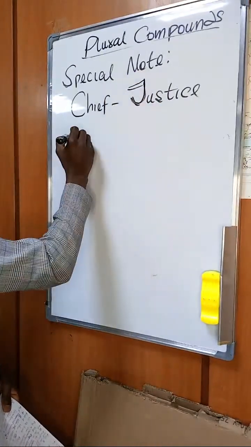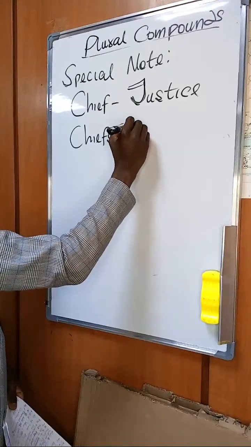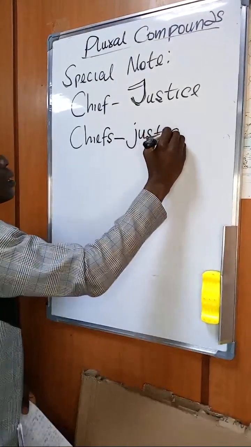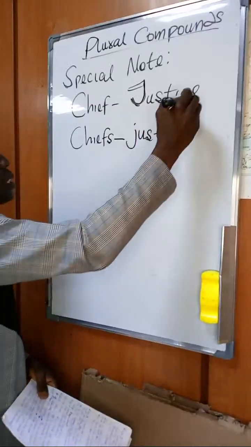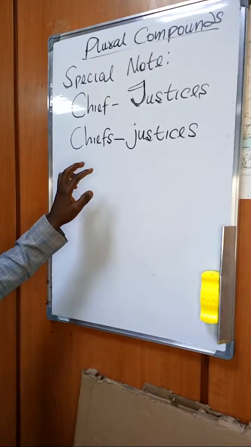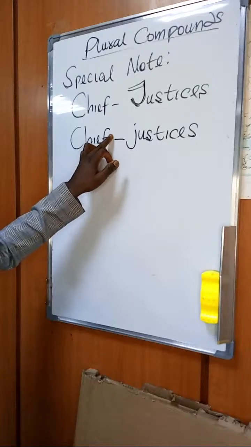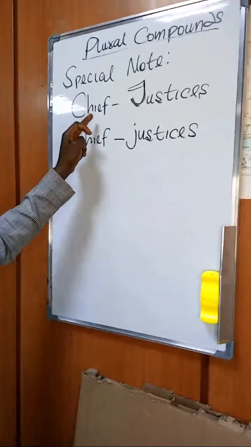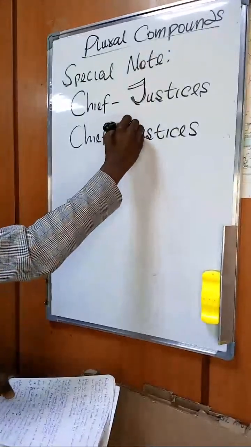So I should start this with a capital letter, and not Chief's Justice. Take special note of this. We call these Chief Justices, and not Chiefs Justices. It should not be a small letter. That's a special note.